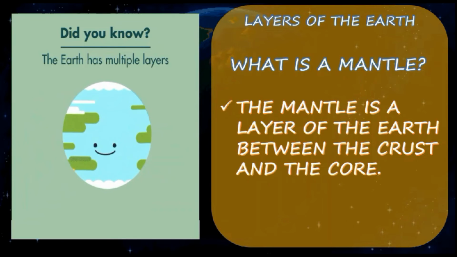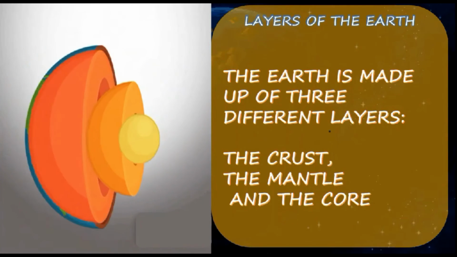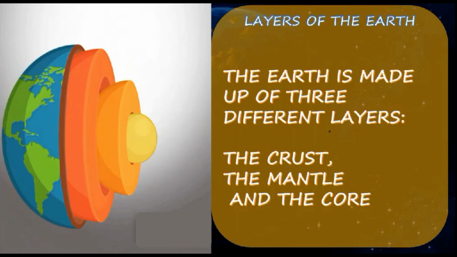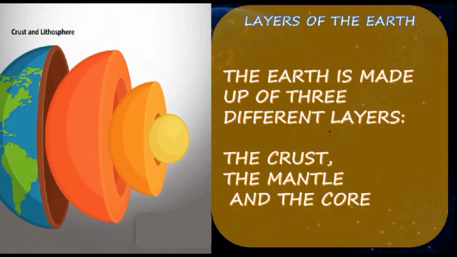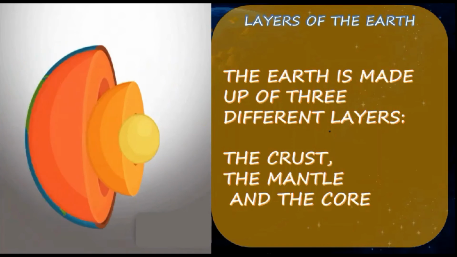In the previous slide we also saw the lithosphere, right? There was the crust and the lithosphere. Yes, I will show it now. Here you can see the lithosphere and crust. What is the lithosphere? Children, the lithosphere cannot be classified neatly as either crust or mantle because it consists of both.